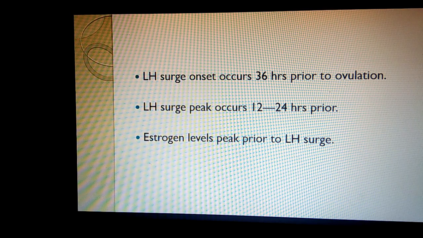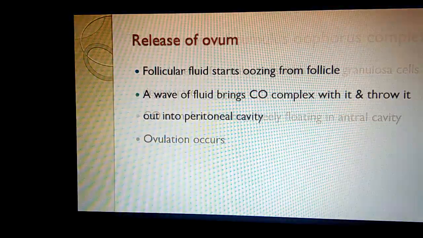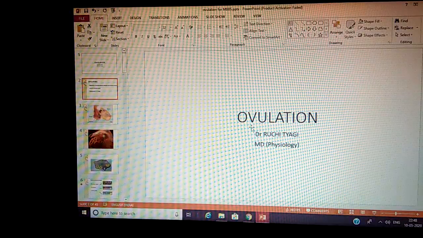We all know that the LH surge occurs in the periovulatory period, that it starts occurring 36 hours prior to the ovulation, peaks at 12 to 24 hours, and estrogen levels even peak prior to the onset of this LH surge. Let me show you a diagram if I have it in this slide.